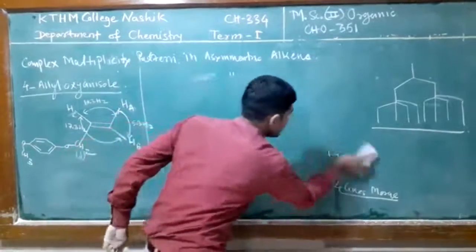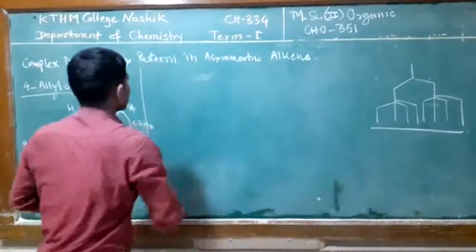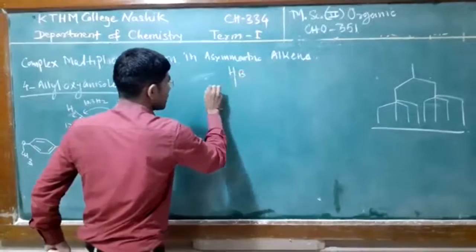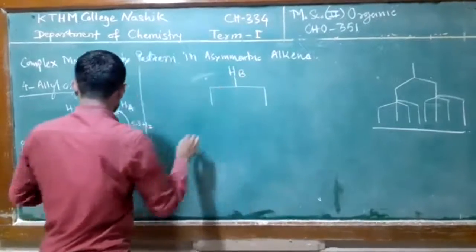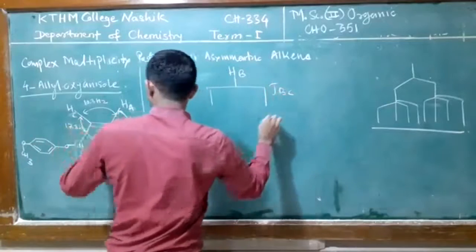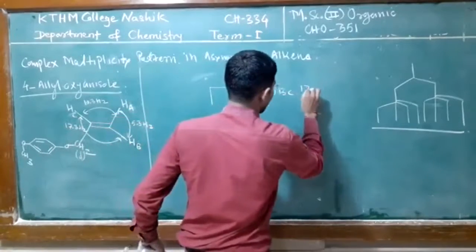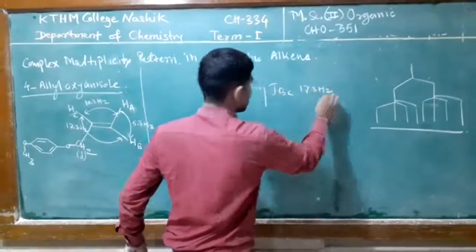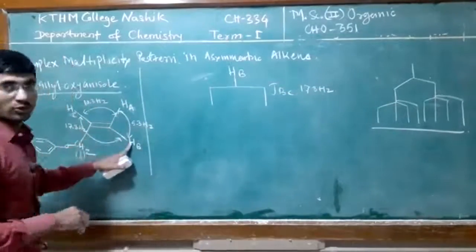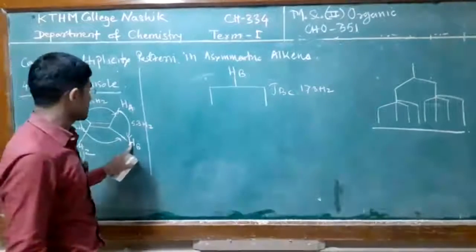Proton Hb is firstly split by the trans coupling, JBC. JBC is 17.13 Hertz. This is the large coupling; you know very well, trans coupling is always larger.